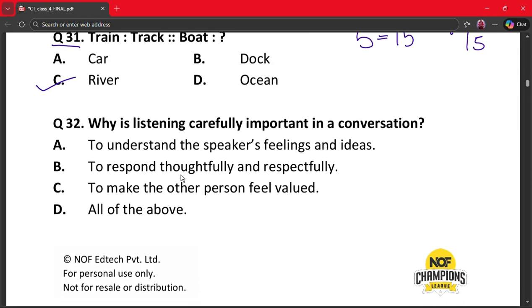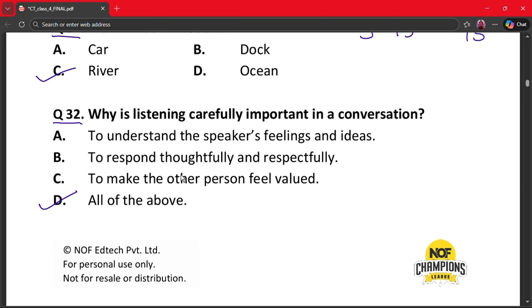Our next question is question number 32. Why is listening carefully important in a conversation? A. To understand the speaker's feelings and ideas. B. To respond thoughtfully and respectfully. C. To make the other person feel valued. And D. All of the above. Here the correct answer is option D. Listening builds understanding, it improves responses, and it shows respect to the speaker.